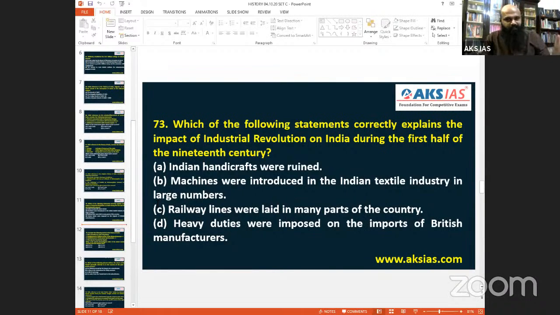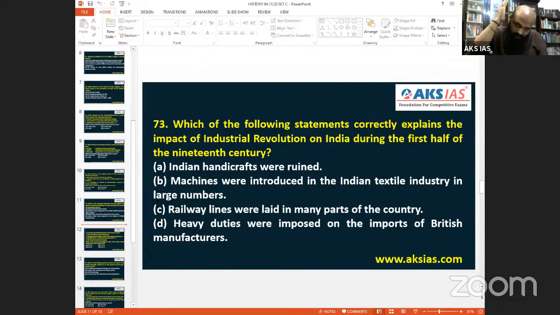Indian handicrafts were ruined. One of the perfect examples, because even when the British wanted to expand their goods, and Europe wanted British goods, India and Indian goods still had a market. Shashi Tharoor's book, The Era of Darkness, explains this concept very well.